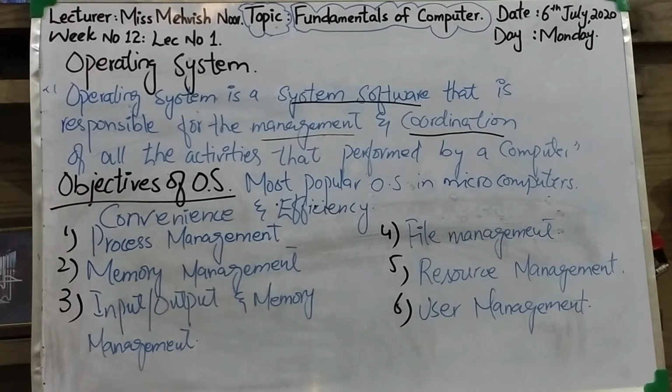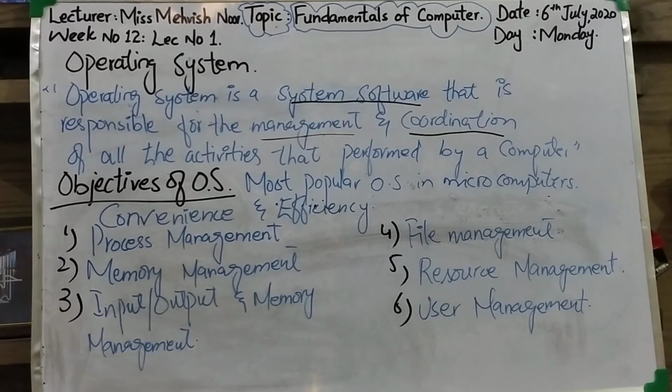When programs are run by users, the operating system allocates a portion of free memory to programs. When a program is closed, the operating system will free the memory portion used by the program to reuse. The operating system automatically loads users' programs in available memory space and executes them. Clear? Next one is input-output management.